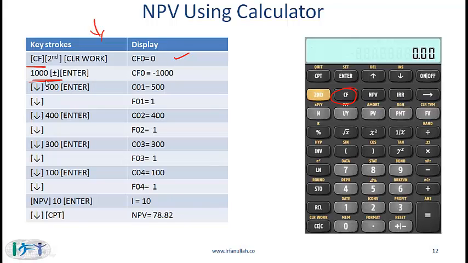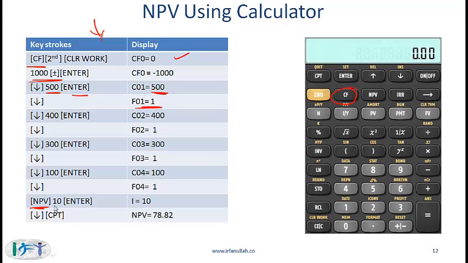That is a way of saying that the first cash flow is minus 1000. Down arrow 500, enter. This sets the first cash flow to 500. Frequency 1, because the 500 is only happening once. You enter all the other cash flows, and then once all the cash flows have been entered, you hit the NPV button.